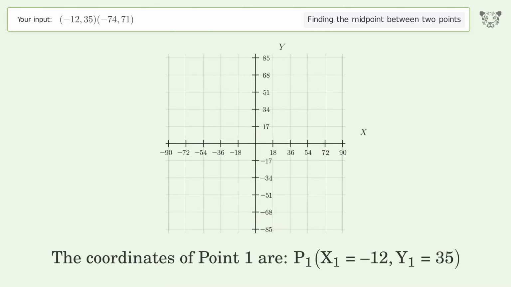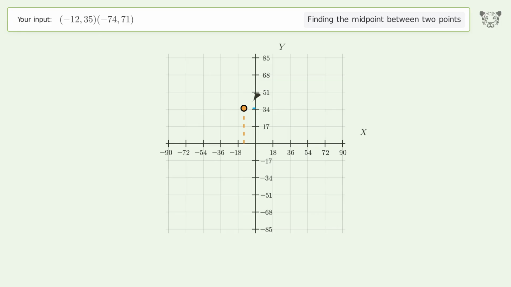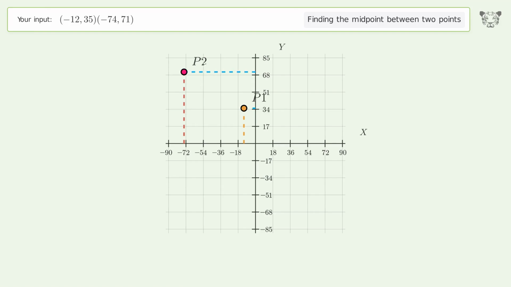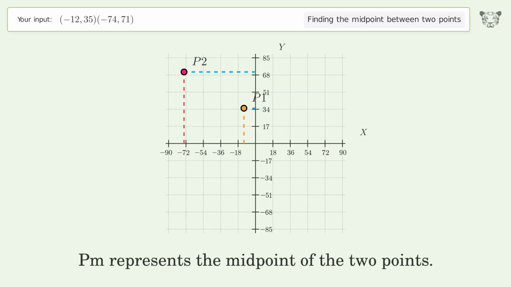The coordinates of point 1 are, x1 equals -12, y1 equals 35. The coordinates of point 2 are, x2 equals -74, y2 equals 71. PM represents the midpoint of the 2 points.